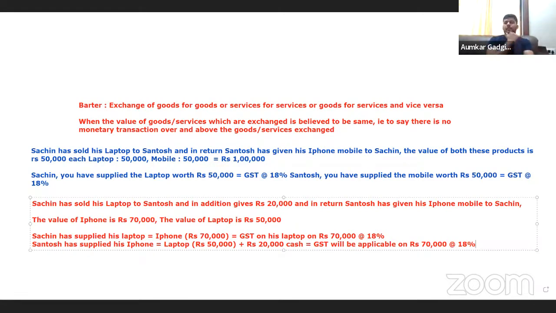If barter and exchange transactions are not brought to the taxation surface, then these transactions will keep happening in the market and there will never be any revenue collection on them. And then we may end up losing so much of revenue because we are not having any barter, any exchange which is under the purview of taxability. So the very purpose why scope of supply very specifically includes barter and exchange is for this reason.